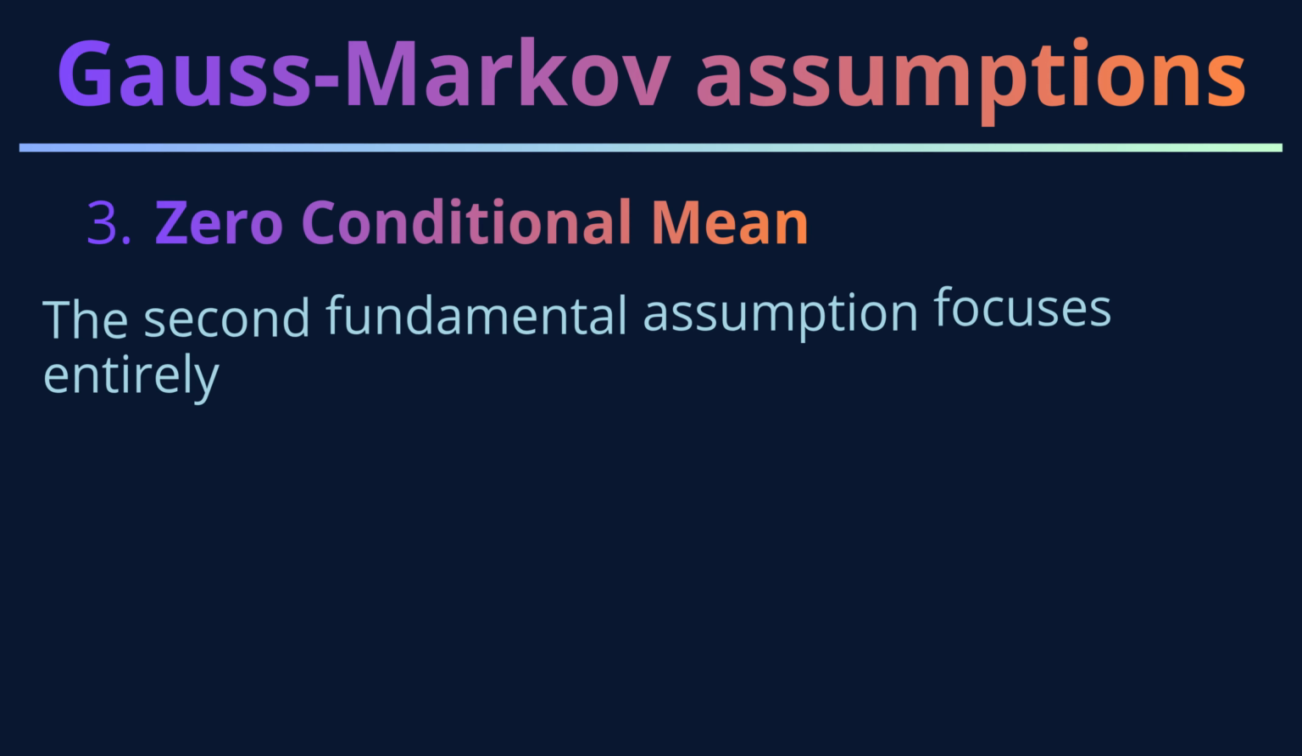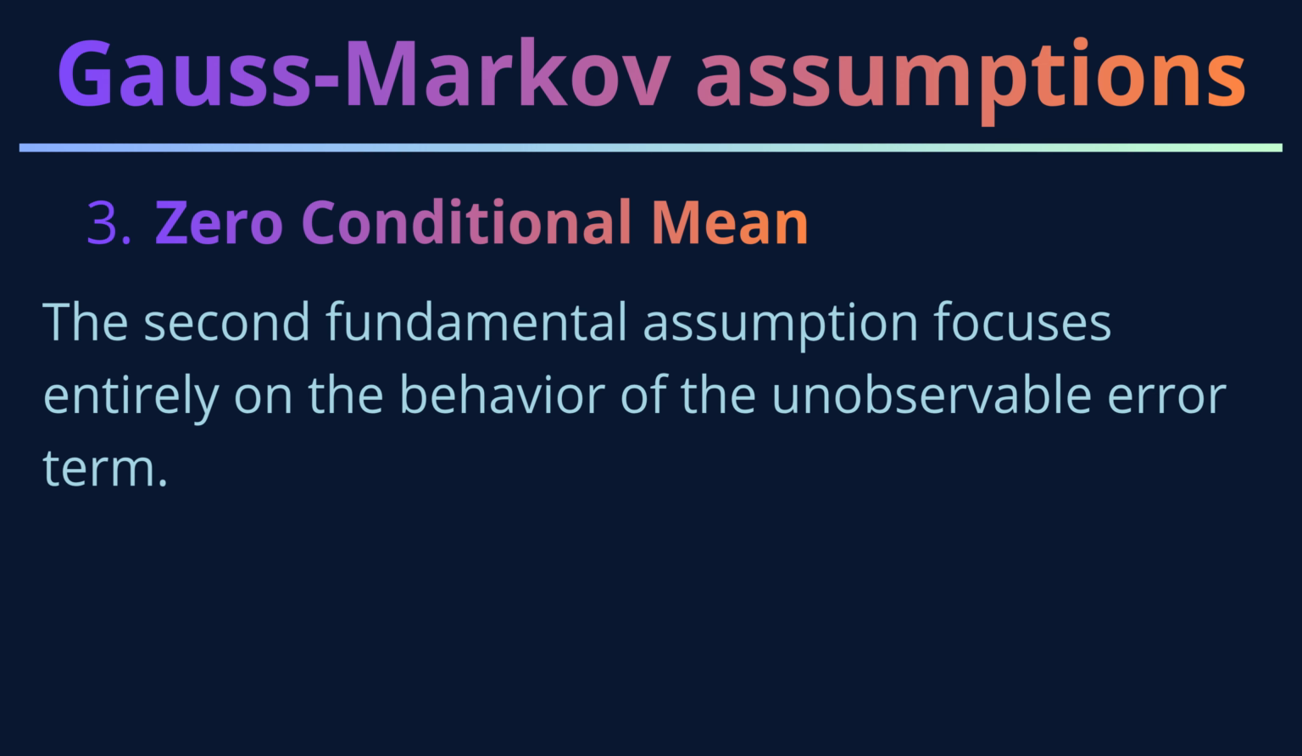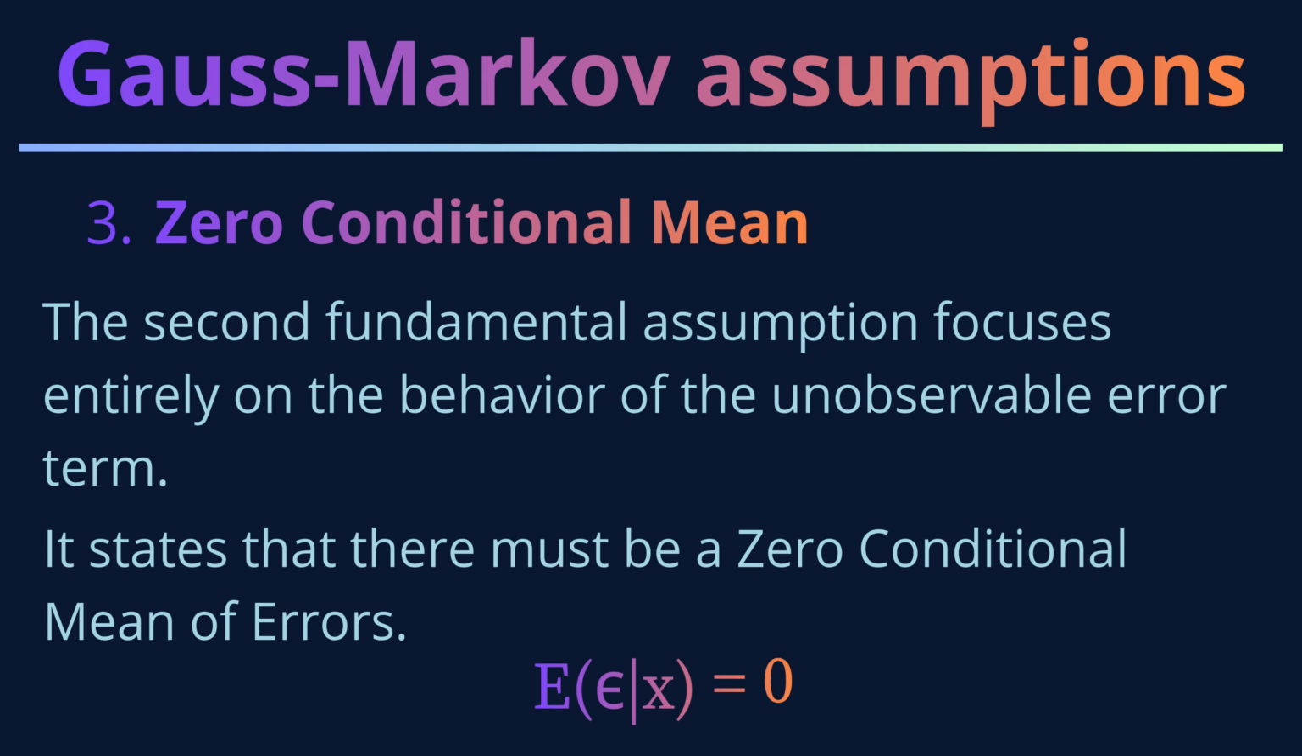The third fundamental assumption focuses entirely on the behavior of the unobservable error term. It states that there must be a zero conditional mean of errors, that is, for any given value of our independent variable x, the expected value of the error component epsilon must equal 0. This assumption ensures that there is no omitted variable bias or systematic error in our model, that is, the independent variables are not correlated with the error term.